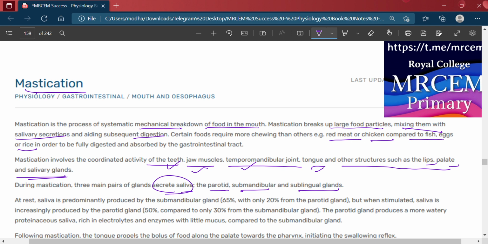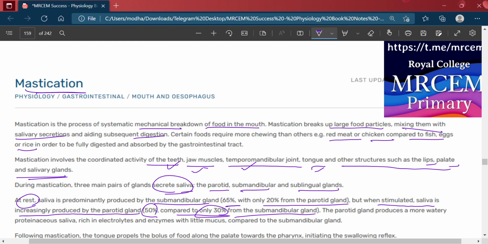Okay, at rest, saliva is predominantly produced by the submandibular gland, 65 percent, with only 20 percent from the parotid gland. But when stimulated, saliva is increasingly produced by the parotid gland, about 50 percent, compared to only 30 percent from the submandibular gland.